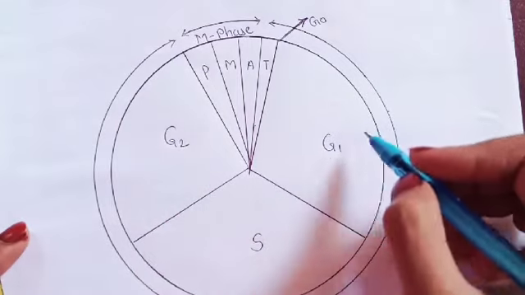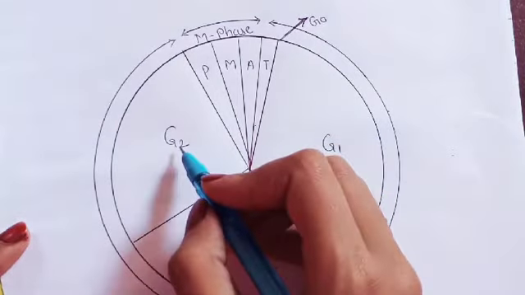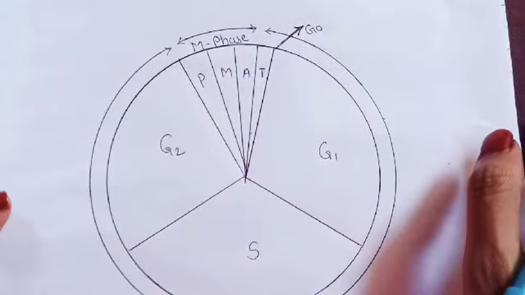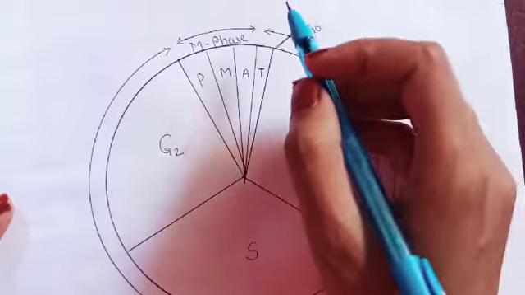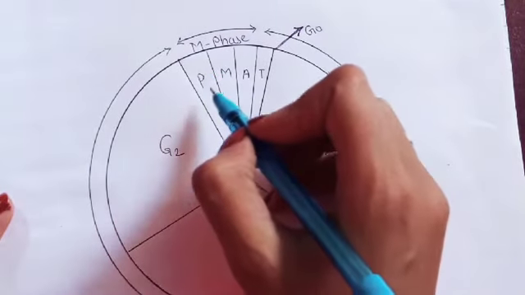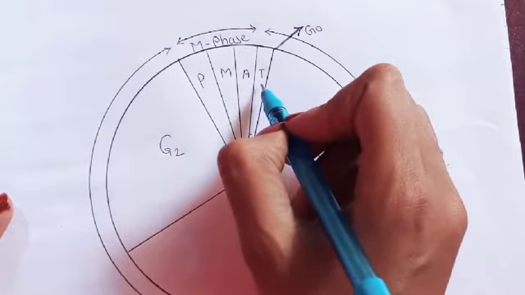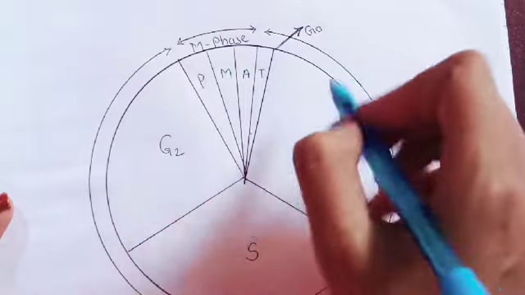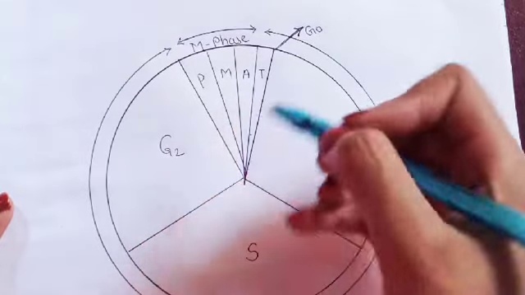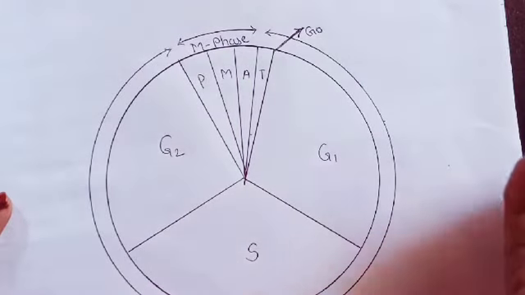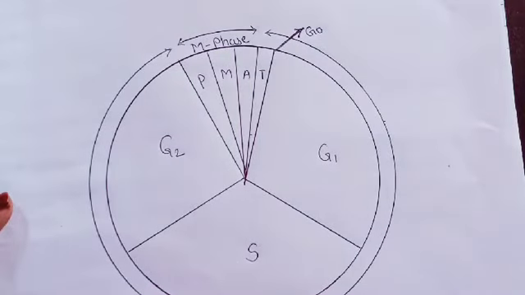We have seen G1 phase, S phase, G2 phase, and now we are going to see the M phase. M phase is the actual cell division where prophase, metaphase, anaphase and telophase take place. We are going to discuss prophase, metaphase, anaphase, telophase in mitosis as well as meiosis.